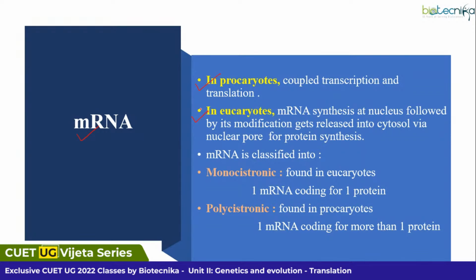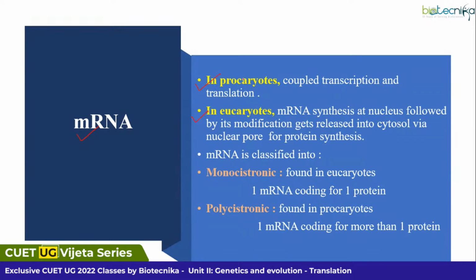Anyone? Yes, Pragya, Shivani, anyone? Would like to give the answer over here? Is the protein machinery same or different?